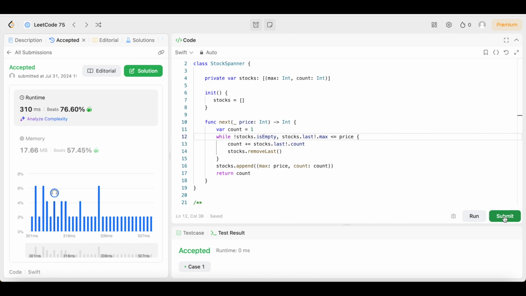strengthen our LeetCode game by starting from the beginning. This had a lot of mediums and easies, you know what I'm saying? We're just going to stick to the easies for about a month until we really understand what it's asking. Then we're going to move on to something else, guys.